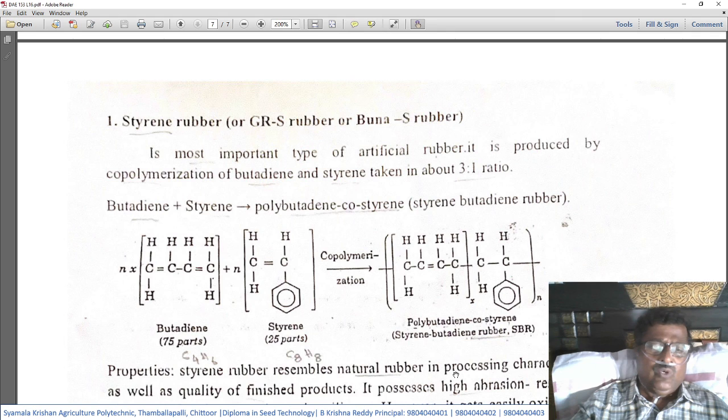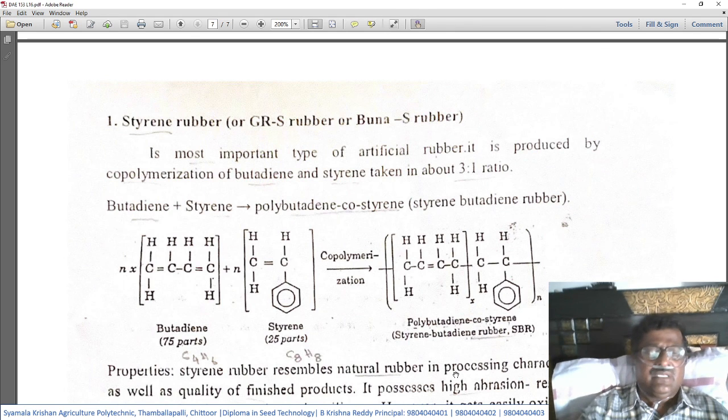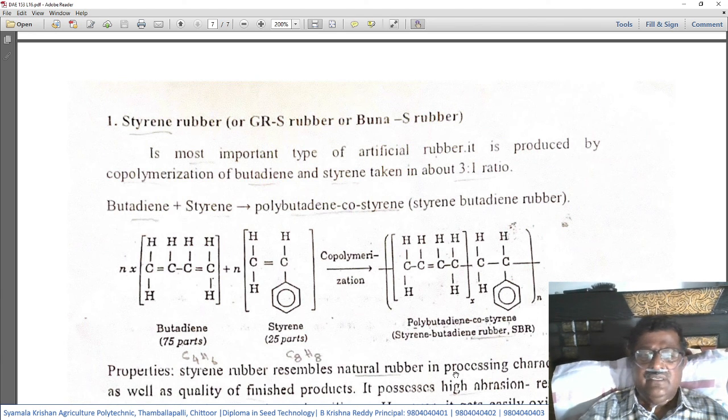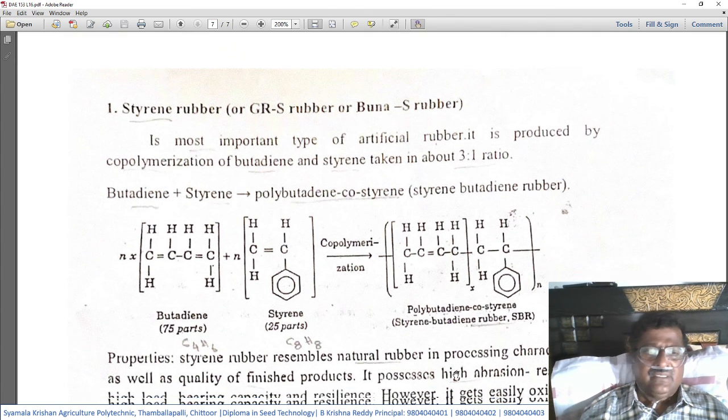The two monomers combine to form polybutadiene-co-styrene, that is styrene rubber. Students also need to remember how the molecular structure looks after copolymerization.